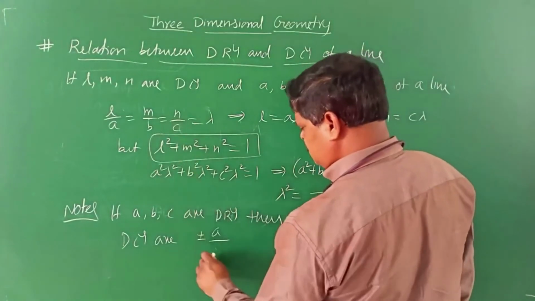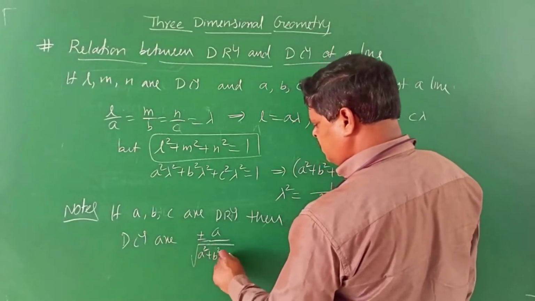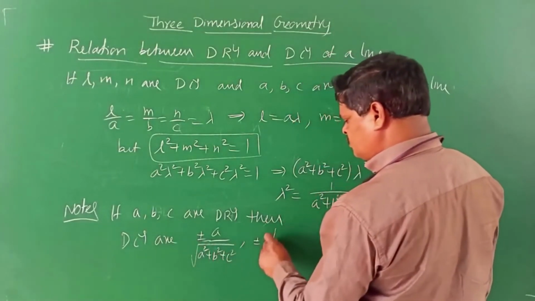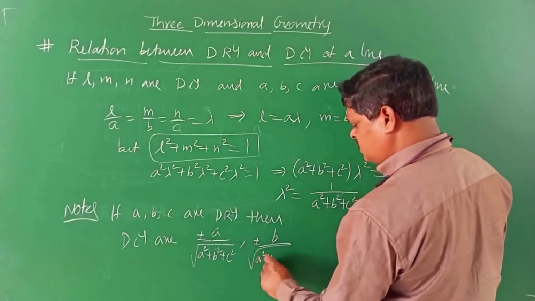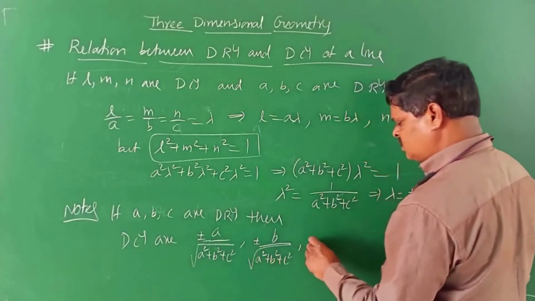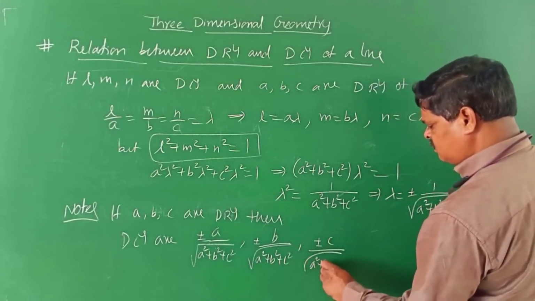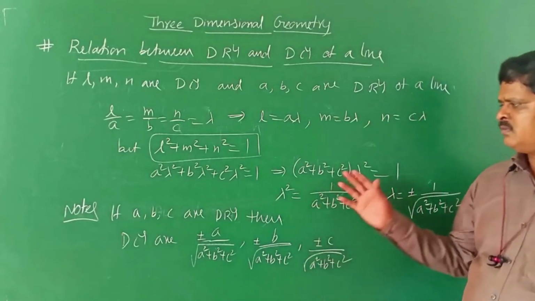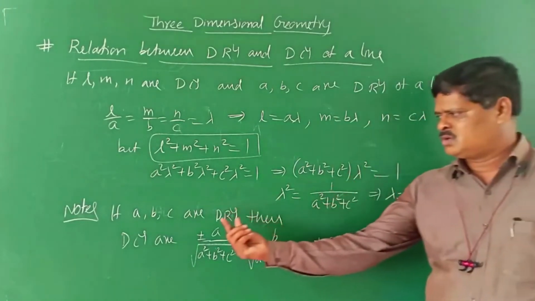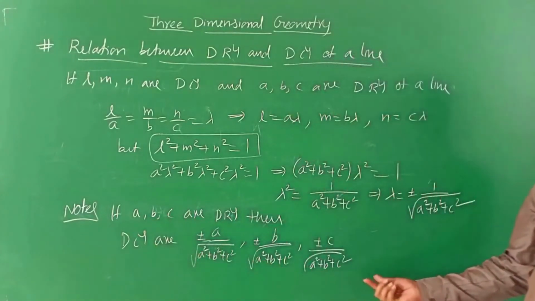So the DCs are plus minus A by square root of A square plus B square plus C square, plus minus B by square root of A square plus B square plus C square, plus minus C by square root of A square plus B square plus C square. Do you understand, children?